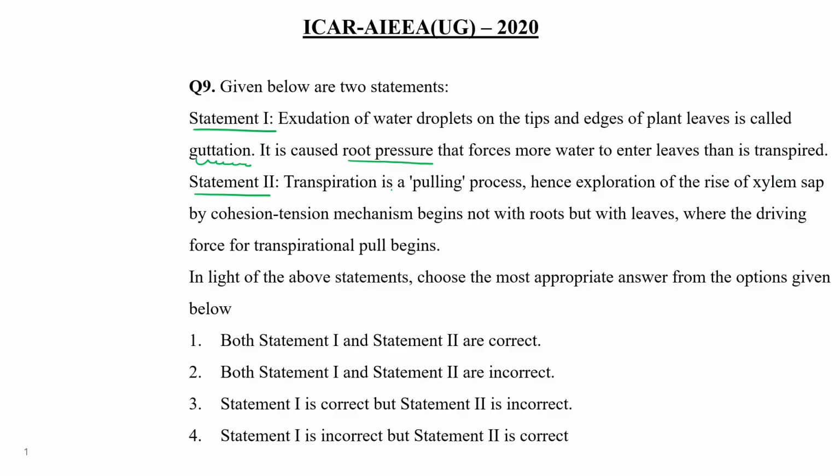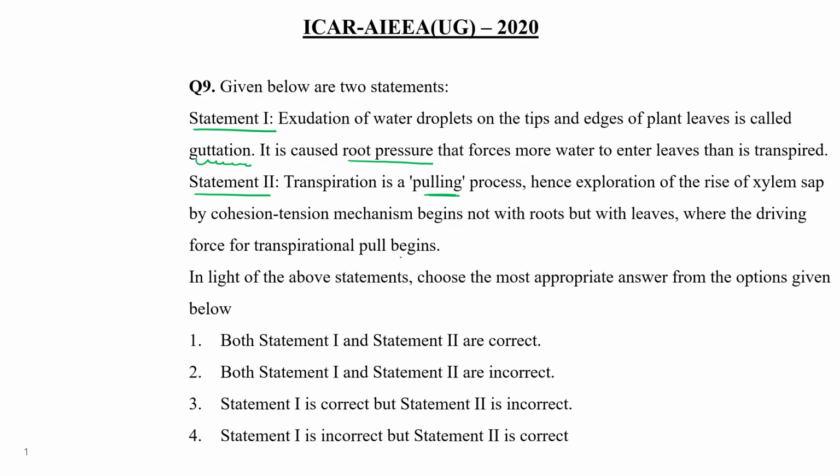Statement 2. Transpiration is a pulling process, hence exploration of the rise of xylem sap by cohesion tension mechanism began not with roots but with leaves, where the driving force for transpiration pull began.